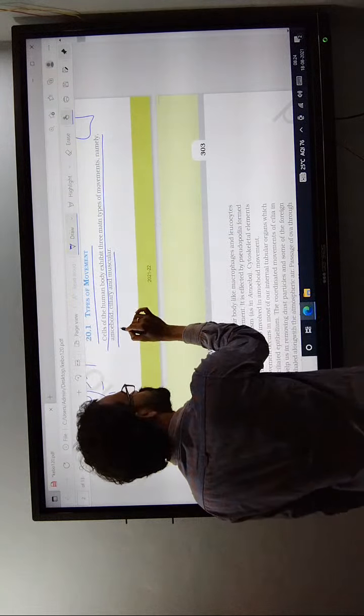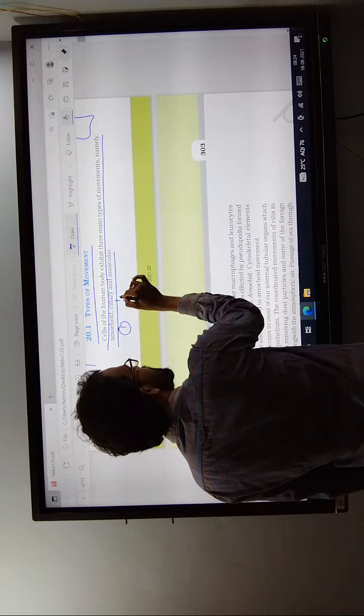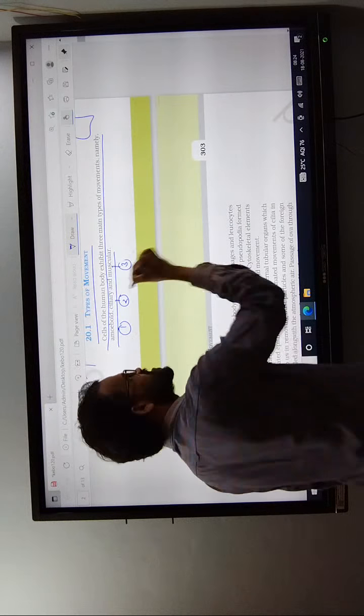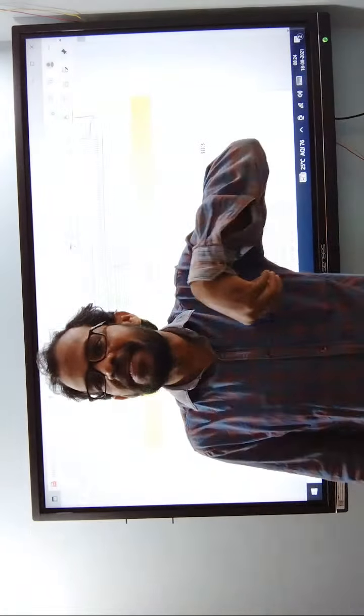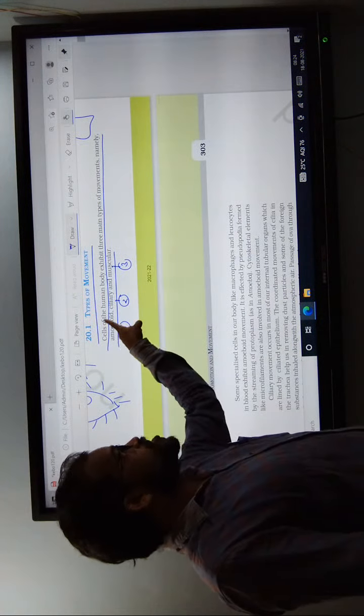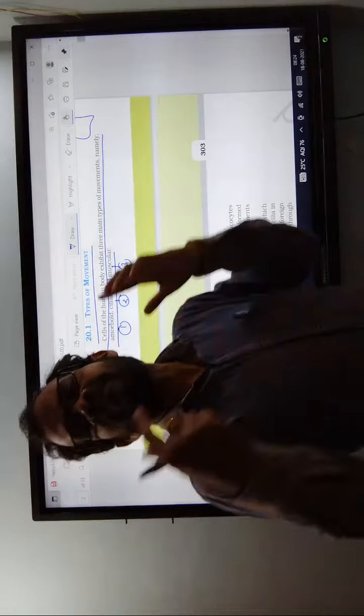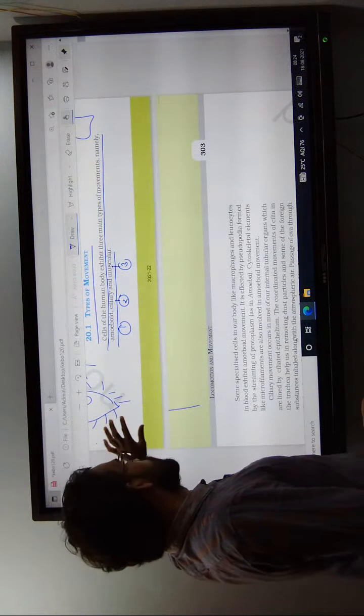The first one is amoeboid movement, the second one is ciliary movement, and the third one is known as muscular movement. Different types of cells exhibit amoeboid movement, ciliary movement, and muscular movement in our body.